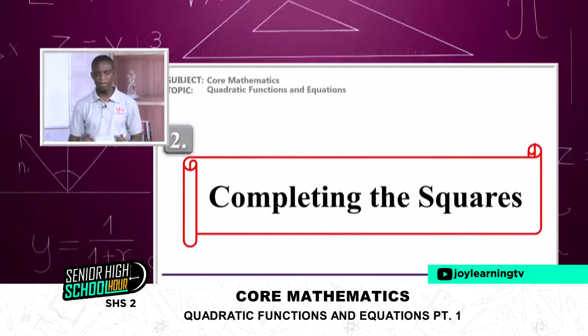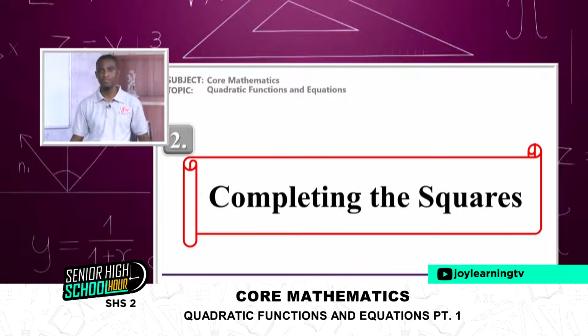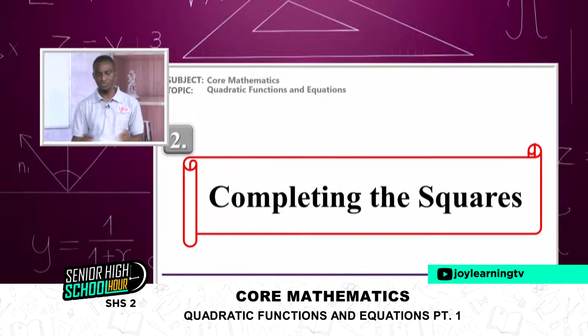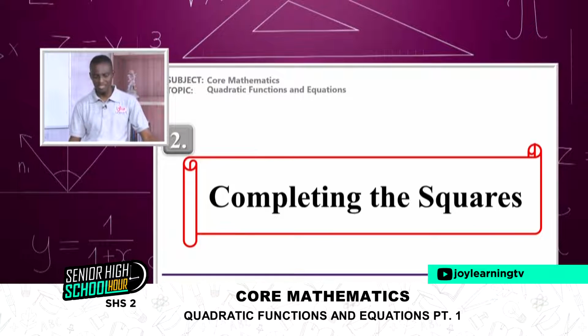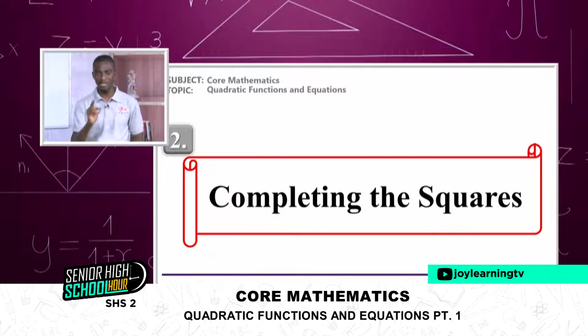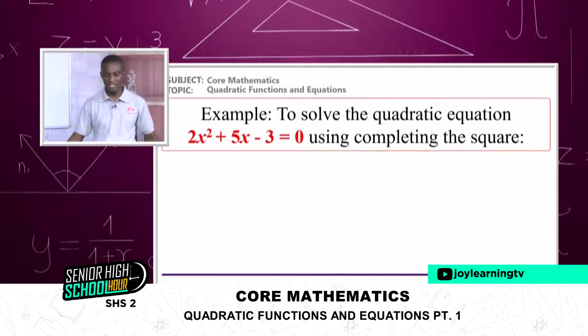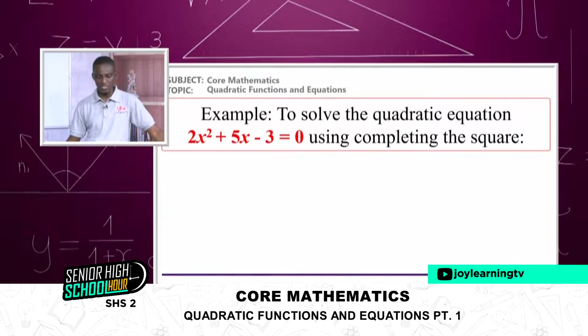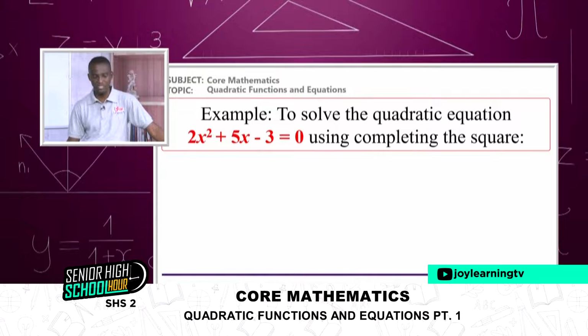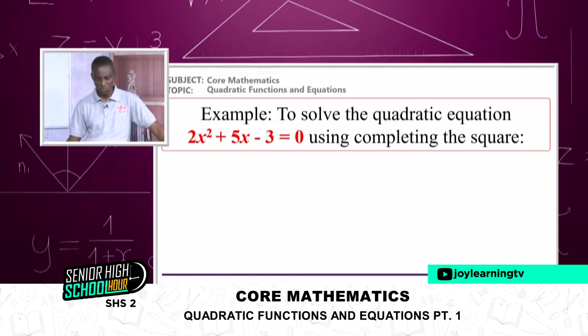Now let's look at the second part of this series, I mean this section. That is solving quadratic equations using completing the square. I'll take you through some steps on how to complete the square, and then we'll take an example under it. Maybe that will end part 1 of quadratic functions and equations. So here we have a question. We want to solve the quadratic equation 2x squared plus 5x minus 3 equals 0 using completing the square.